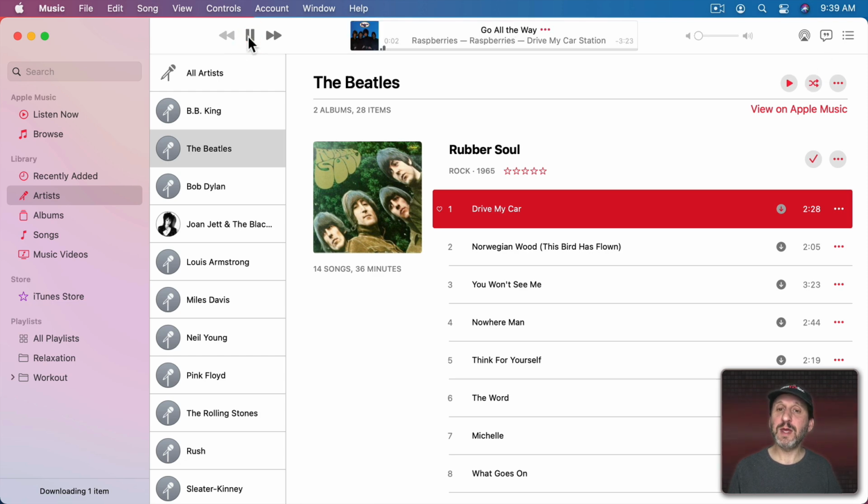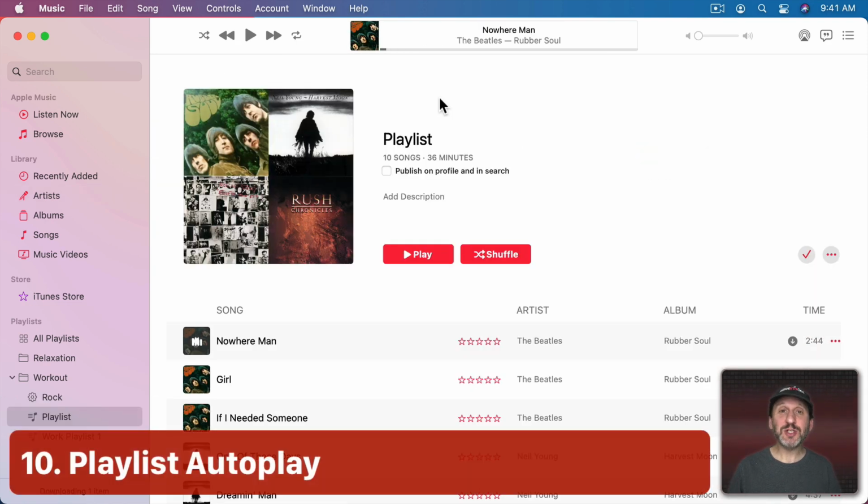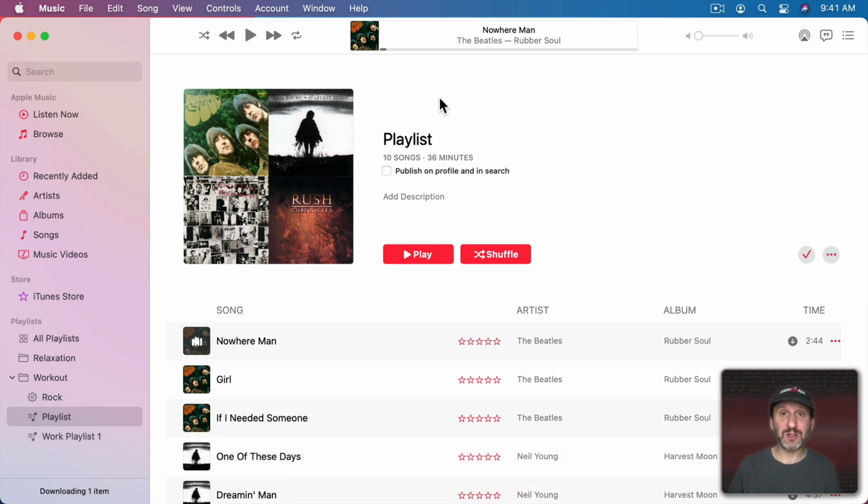So if I go through the songs here, I can just keep going and playing different songs all based on that. And you could do the same thing with the album in general here. Create a station. A station is basically just going to play different songs from Apple Music that fit that song or album that you selected.